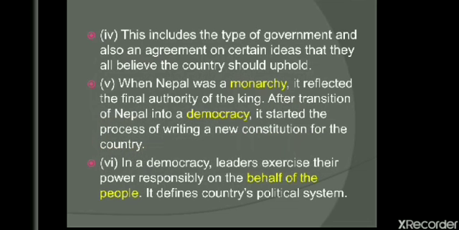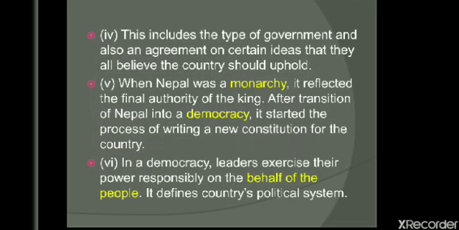When Nepal was a monarchy, it reflected the final authority of the king. What is a monarchy, children? Monarchy is a country where the country is ruled by the king. So monarchy is that form of government where the country is ruled by the king. So when Nepal was a monarchy, it reflected the final authority of the king. So whose decision were final? The king's decision were the final. After transition of Nepal into a democracy, it started the process of writing a new constitution for the country. So when Nepal was converted into a democracy, a new constitution was written.